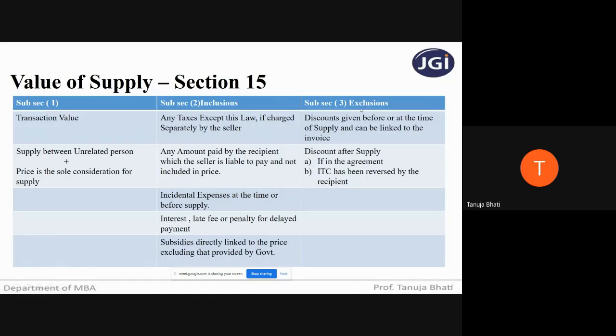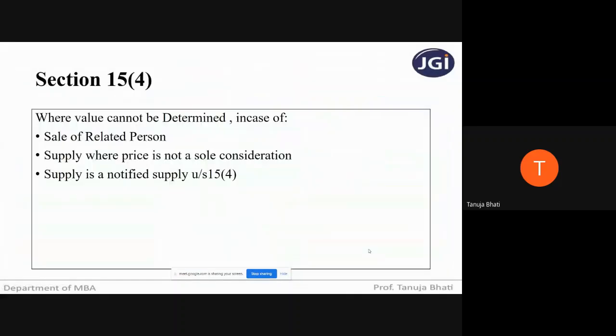What you have to exclude from the transaction value: discount which is given either before or at the time of supply, and such discount should be linkable to the invoice. Discount given after supply you can also exclude, provided it was written in the agreement entered into before or at the time of supply, and ITC has been reversed by the recipient on such discount.